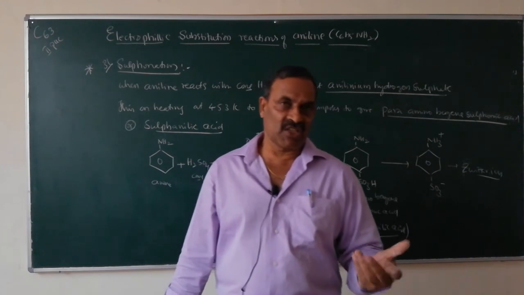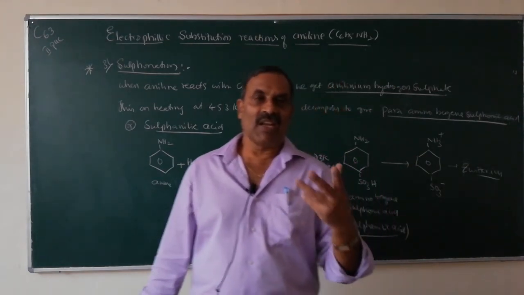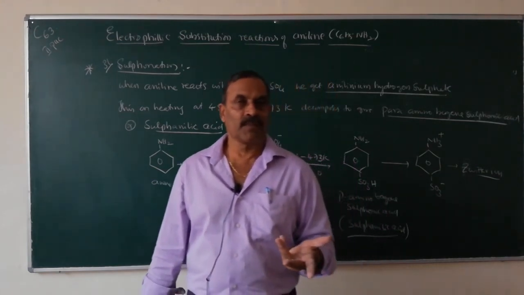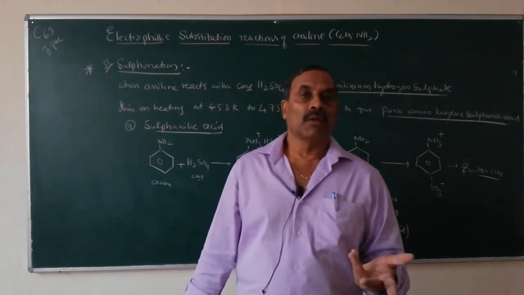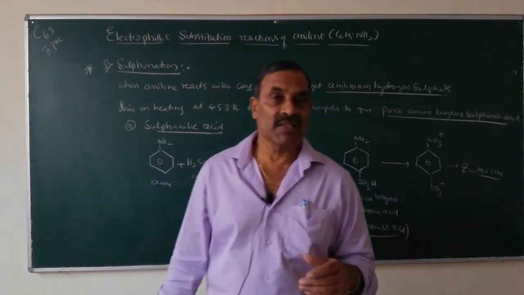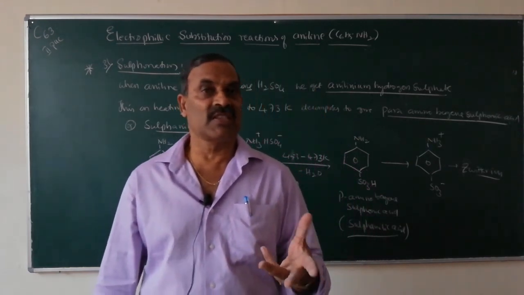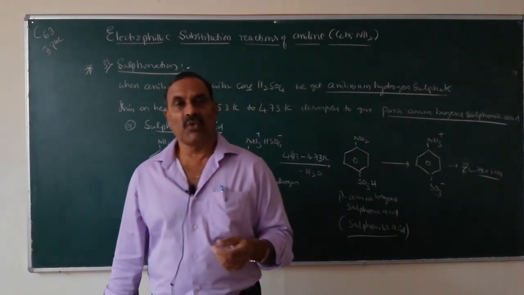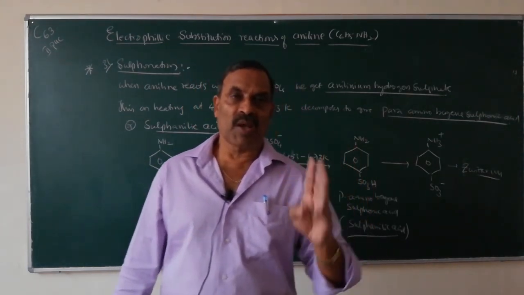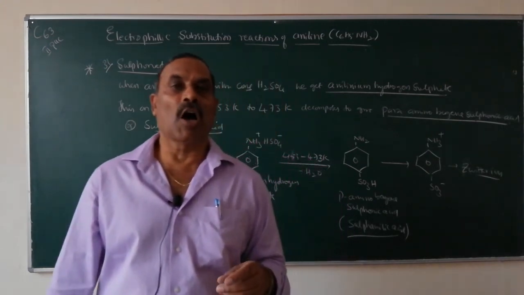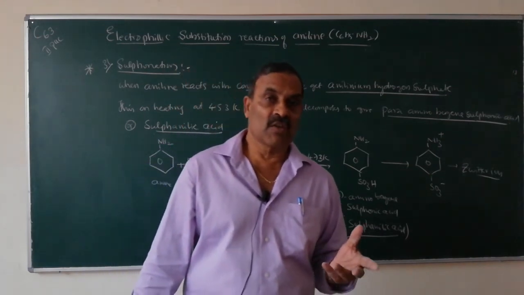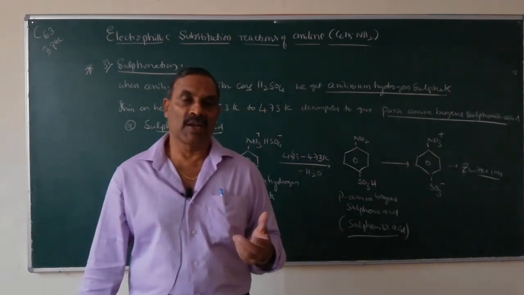Coming to nitration, when aniline is directly nitrated using nitration mixture, first it undergoes protonation forming the anilinium ion, which is a meta directing group. Therefore, during direct nitration of aniline, you will get a mixture of para, meta and ortho nitroanilines, where para nitroaniline is the major product compared to meta.